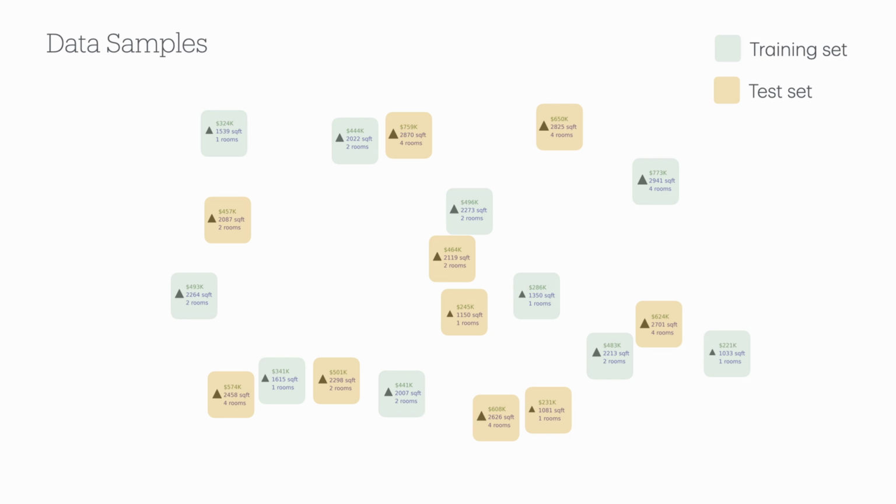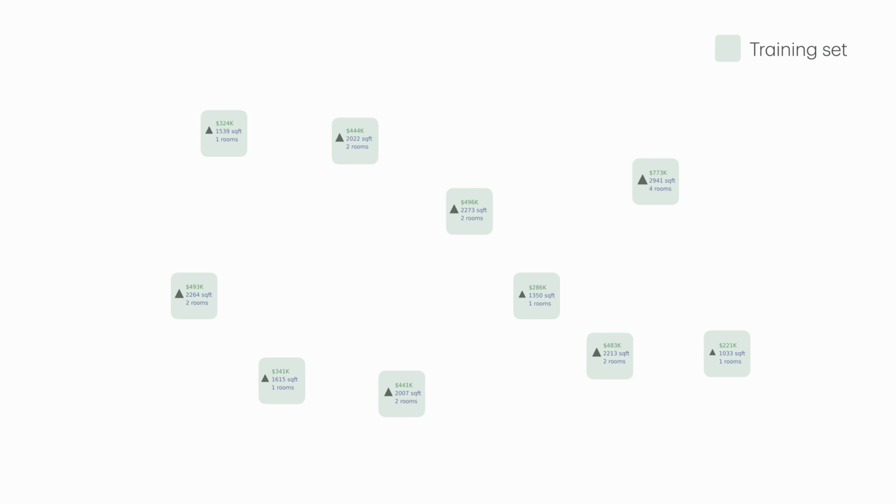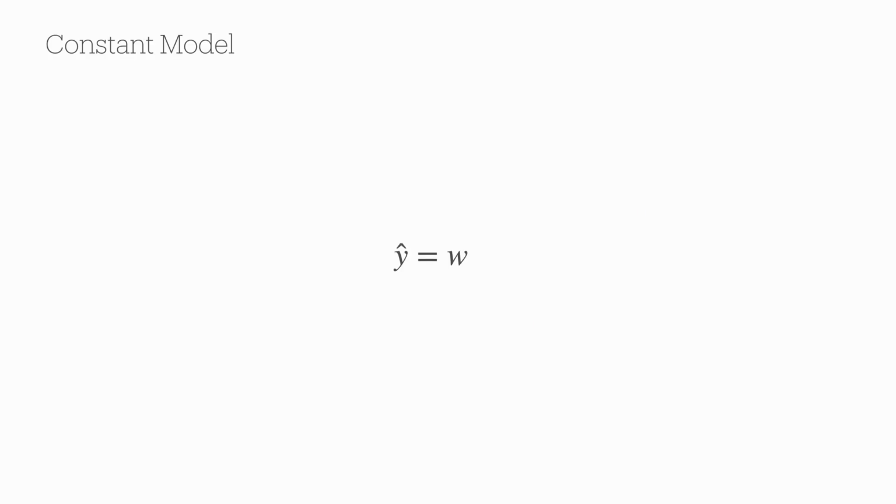Now, if I give you the training set and ask you what's the price of houses in this town, you might say about $450,000. You actually just created a model, the simplest of models, that is just a constant. The constant model has the form of f = w. This model also can be seen as a neural network with just one parameter. The parameters of neural network models are commonly referred to as weights. So is this a good model?